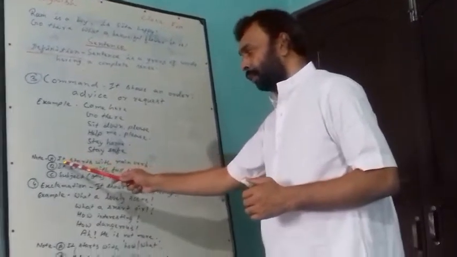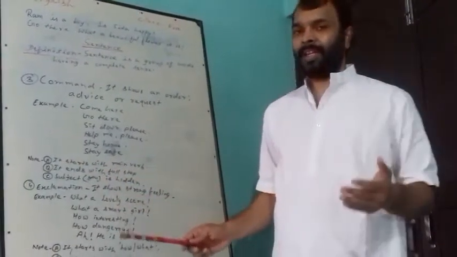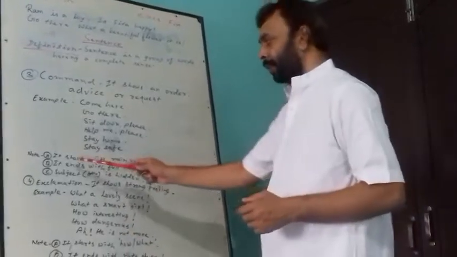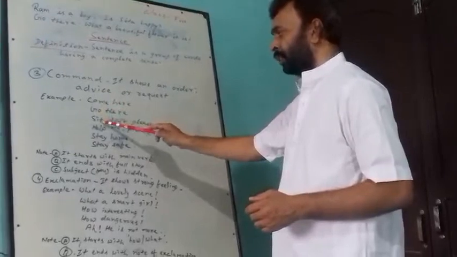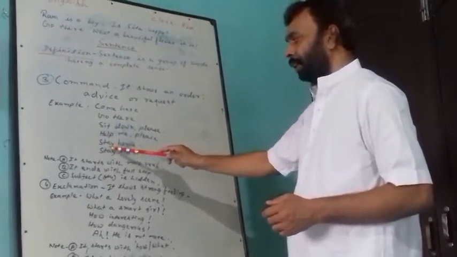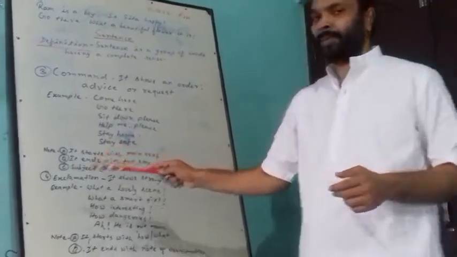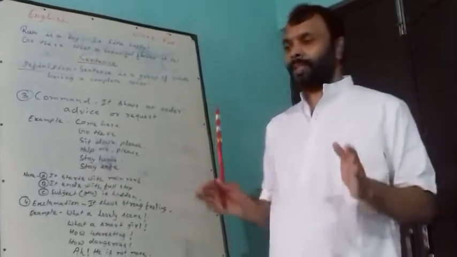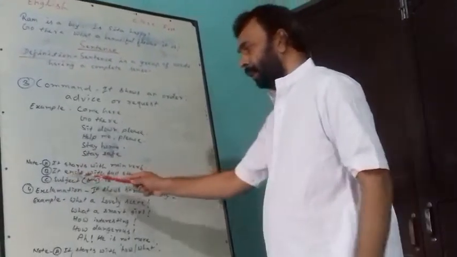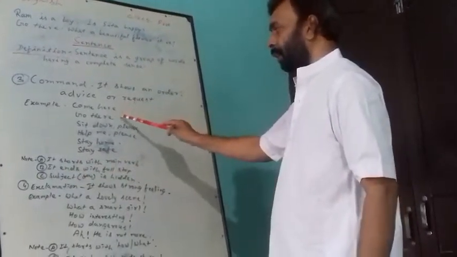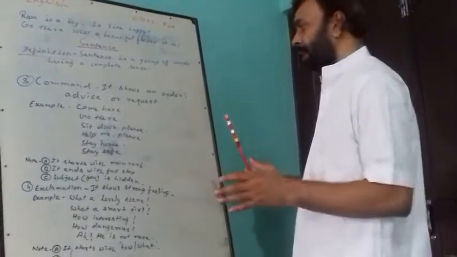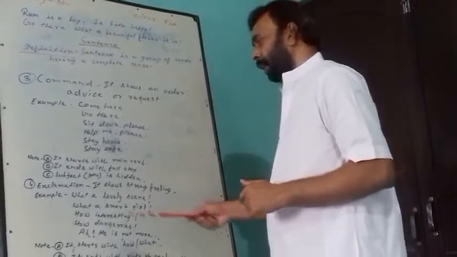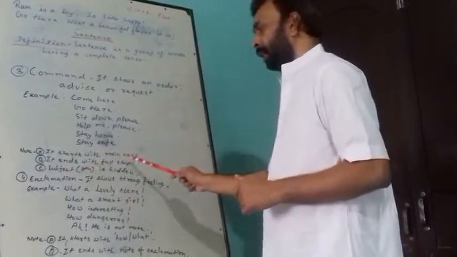Note. By seeing the note, you can easily understand about command. It starts with a main verb like come, go, sit, help, stay. These are main verbs. So any command starts with a main verb. It ends with a full stop. At the end of all sentences, you will find a full stop. There is a full stop at the end of all these sentences. And the subject you is hidden.